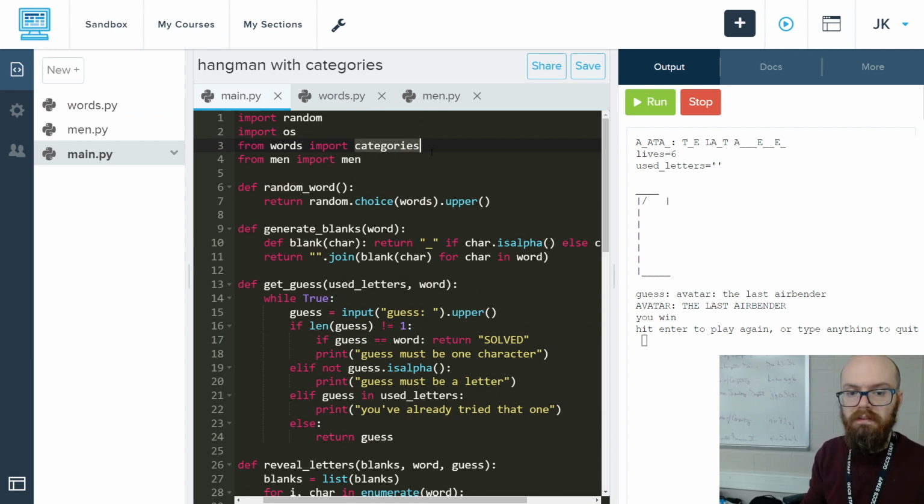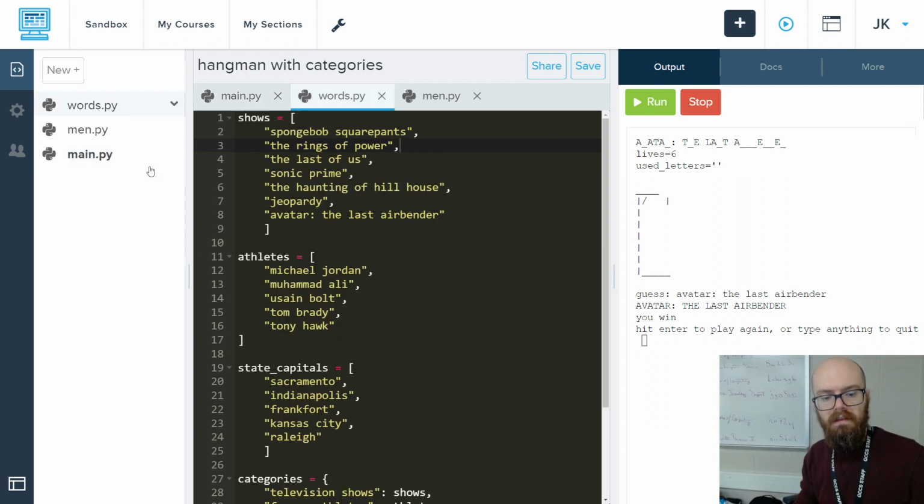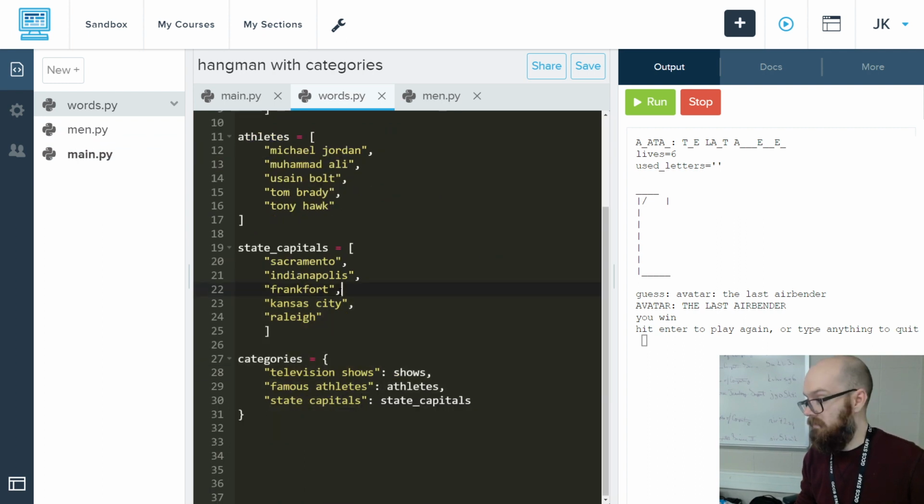You might think we need it all, and you go import star to get everything. That would work, but it's very bad practice. If you import star, then you don't know what's coming from where and if there are any conflicts with the names. We only need to import categories because categories knows where to find everything else. It has a reference to these other guys.